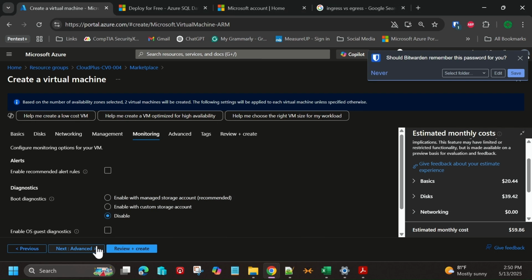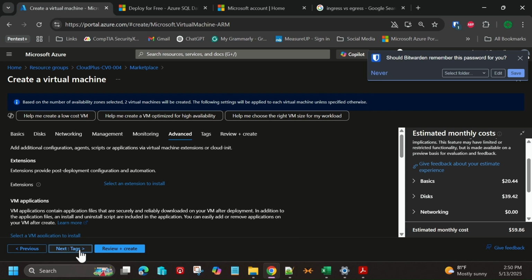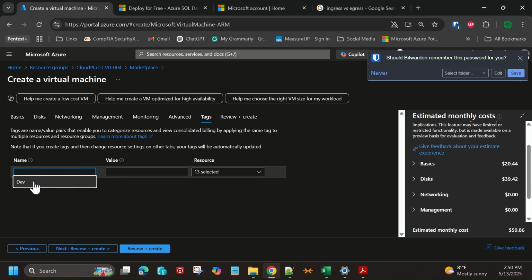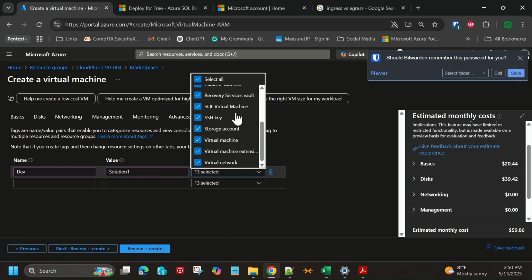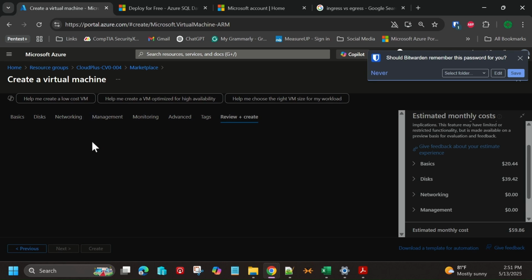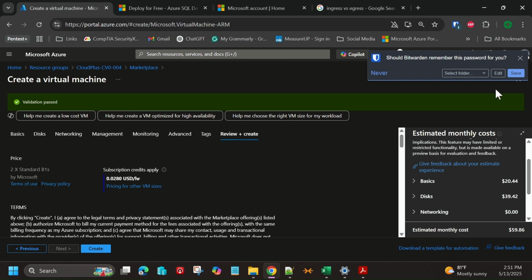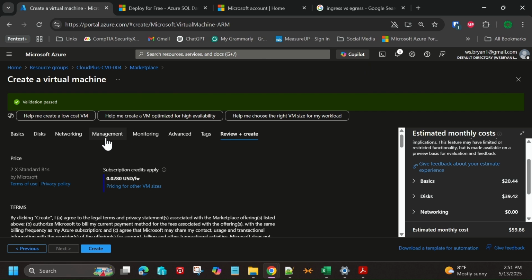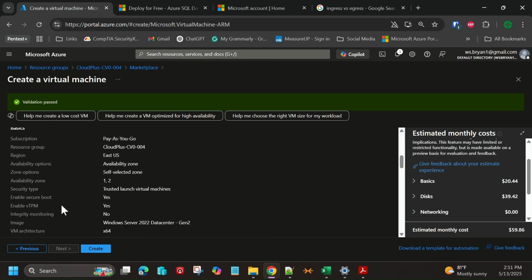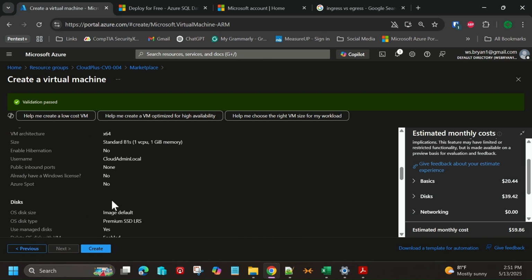I don't need that. And then if I wanted to choose some advanced options, I could as well. I'm just choosing next through these options here. And then here's the variety of decoupled components that we're going to create just by creating a virtual machine. We're going to choose review and create and see if I made a mistake here, because there are times when I am doing a demonstration that I might make a typo in something, but it looks like it's validated. Again, remember to use your review screen here.